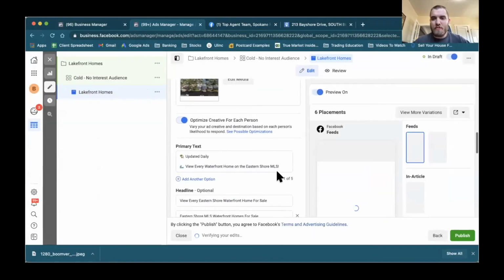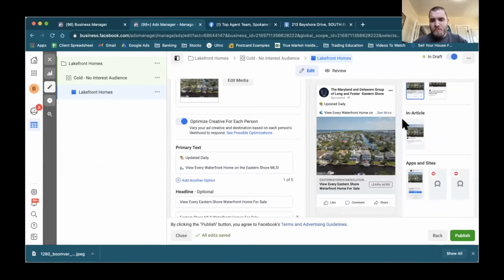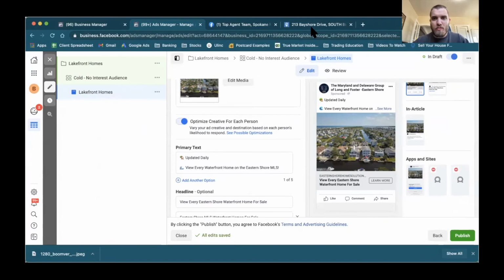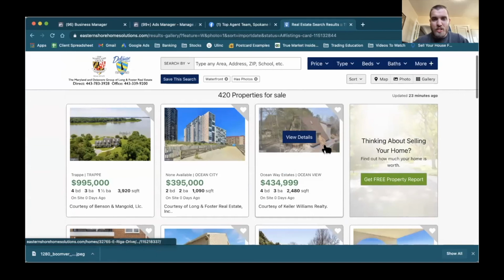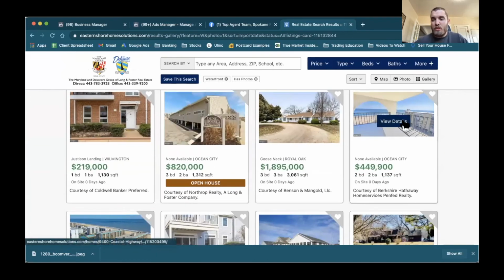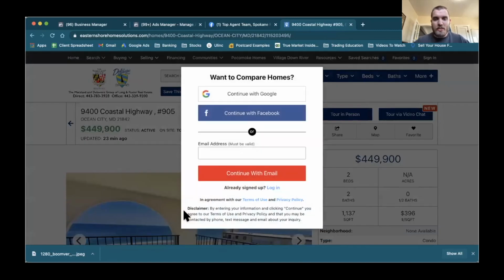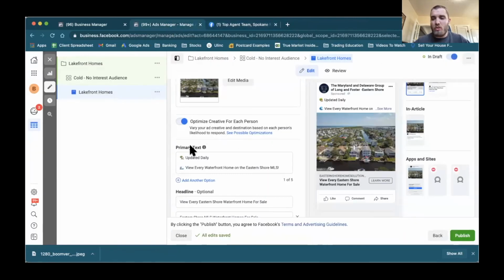So if I put that photo here, here's what my ad will look like. And obviously, if someone clicks the learn more button, they are going to go ahead and land on this page that already has a pre-populated search for these people to look at, right? They're not going to see all the homes. See, there's the pop-up I get. And that's kind of how it works. So I'm going to go ahead and publish this.